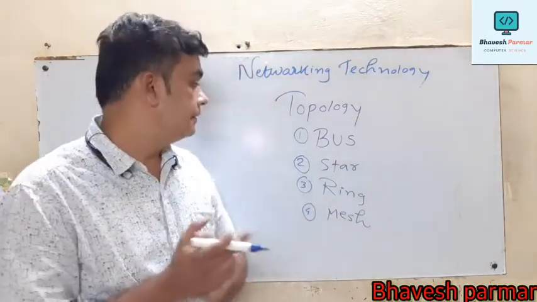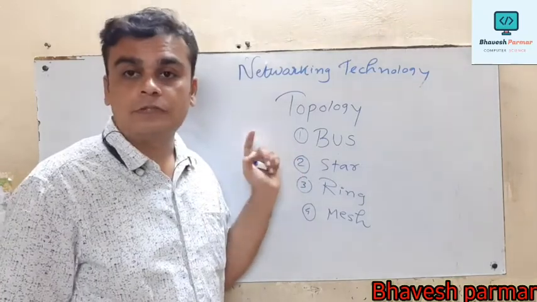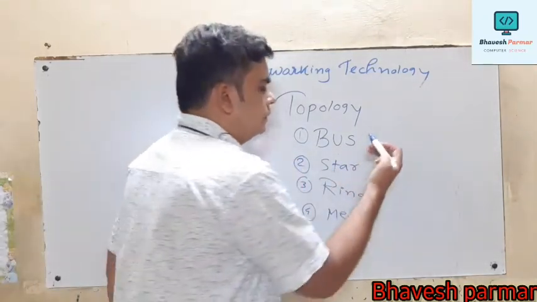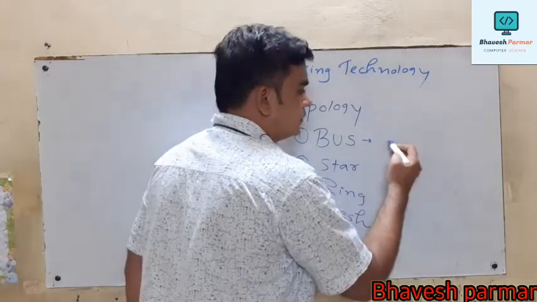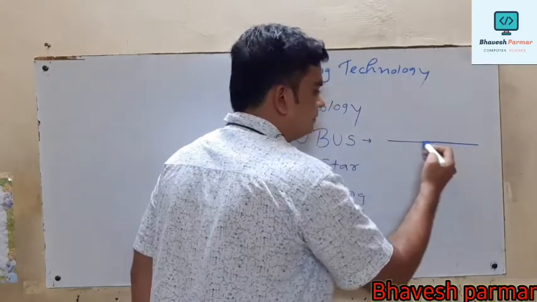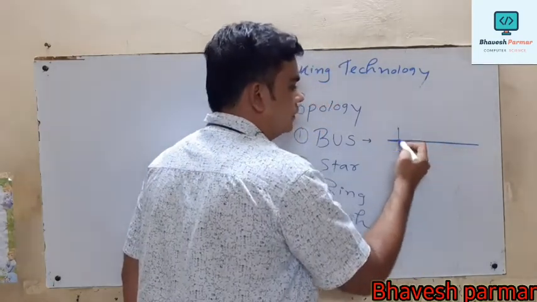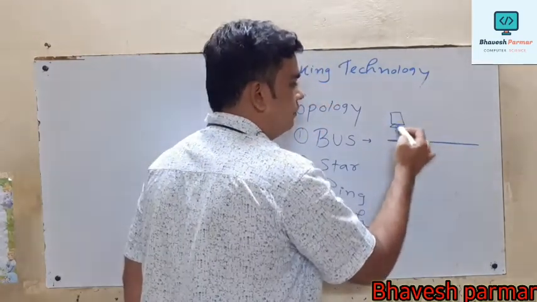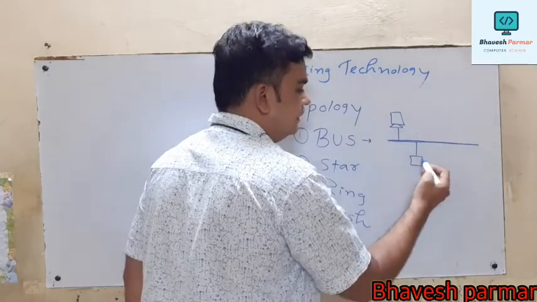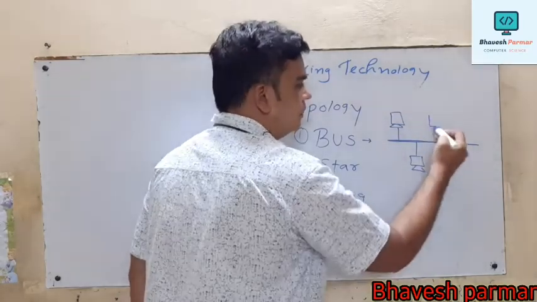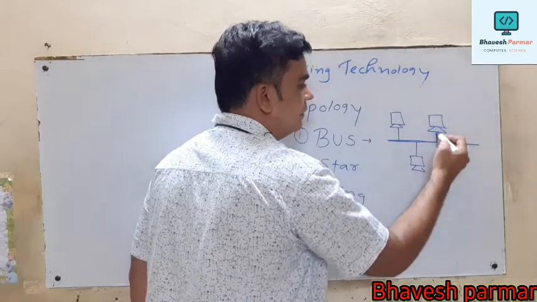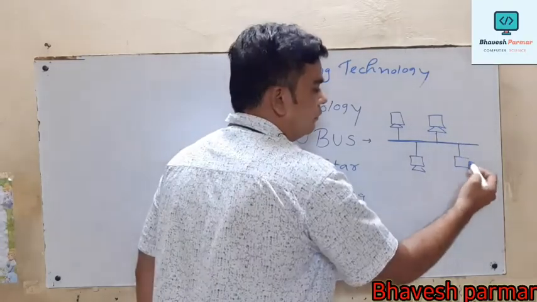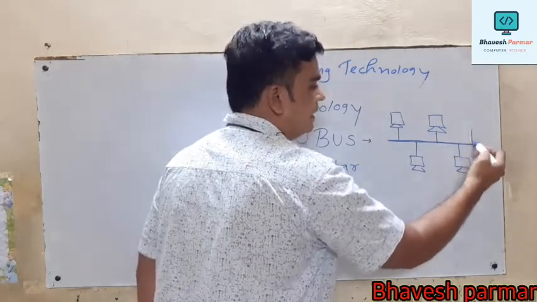So let me start with our first topology, bus topology. First of all I am going to draw this diagram. In bus topology the arrangement of computers is like this: all the computers are connected with each other through a single cable.